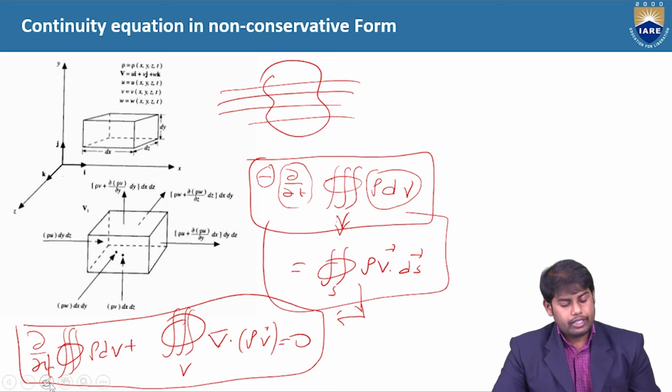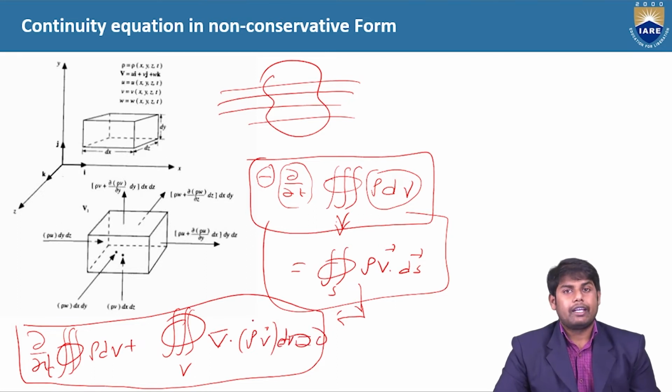Fine. So we can change this one to the differential form. How? If we take the integral out as common, we will be able to get the differential form equation. First we can change from one form of governing equation to another. At the end, you will be able to write the differential form.